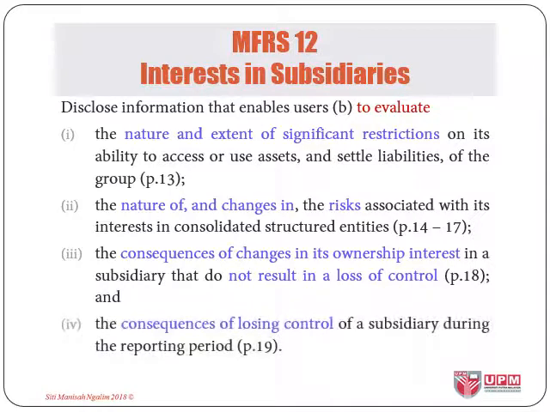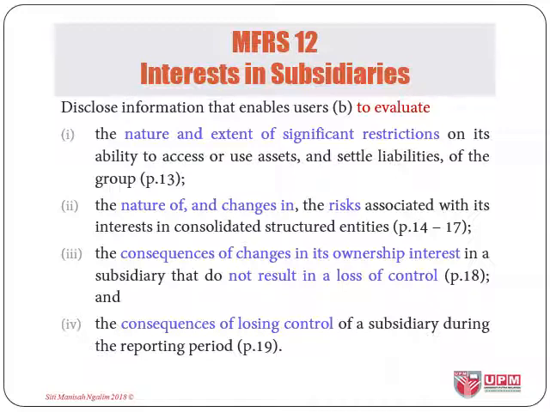And fourth, the consequences of losing control of a subsidiary during the reporting period, where an entity needs to disclose the results of the event, either gain or loss, and the portions of that gain or loss attributable to measuring any investment retained in the former subsidiary at its fair value at the date when control is lost, and the line items in profit or loss in which the gain or loss is recognized if not presented separately.